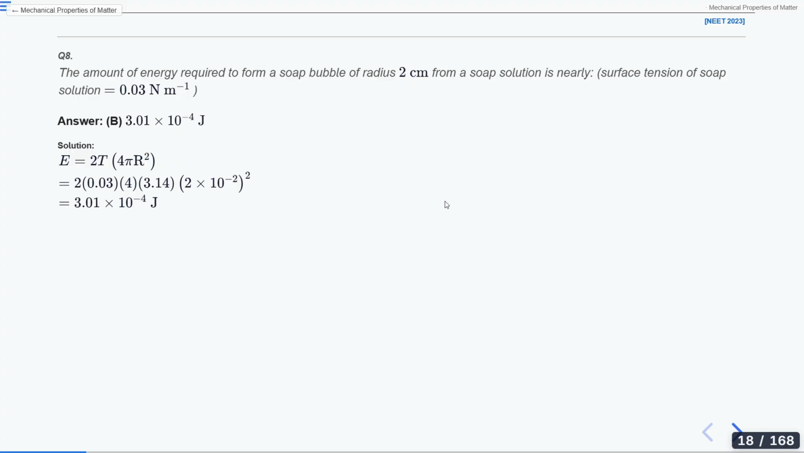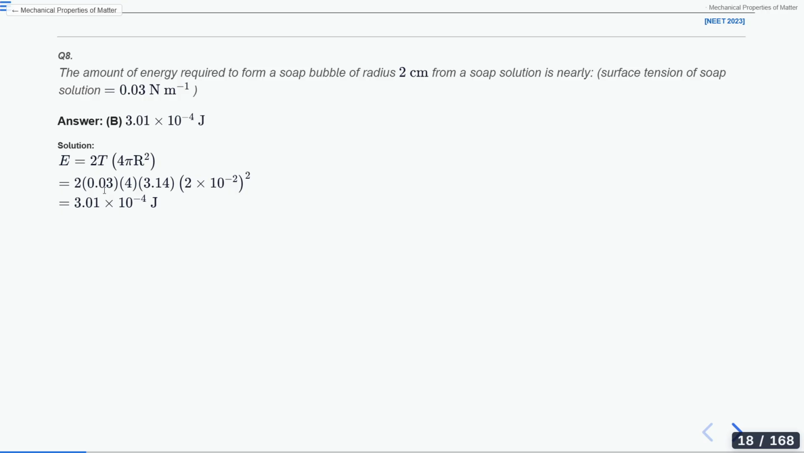We know that the solution E will be equal to twice T times 4 pi r square, where 4 pi r square is the area and T is the surface tension. Both are given, because in the area there is a radius that we need, and that radius is given as 2 centimeters. We will convert it into meters by dividing by 100, or multiplying by 10 to the power minus 2. So E will be equal to 2 into 0.03.